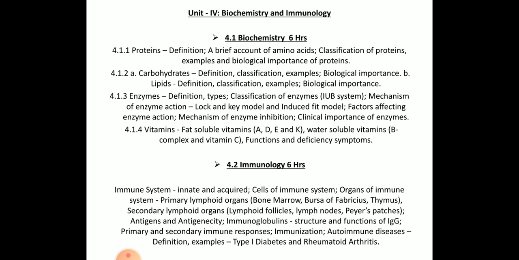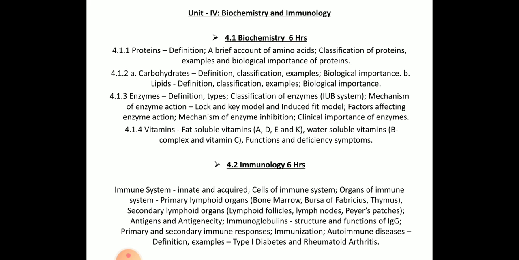And the next subunit is immunology. Here in immunology you will be studying the immune system, the different types of innate and acquired immune systems, cells of the immune system like plasma cells and WBC, organs of the immune system: primary lymphoid organs, which consist of bone marrow, bursa of Fabricius, thymus; secondary lymphoid organs, mainly lymphoid follicles, lymph nodes, Peyer's patches.